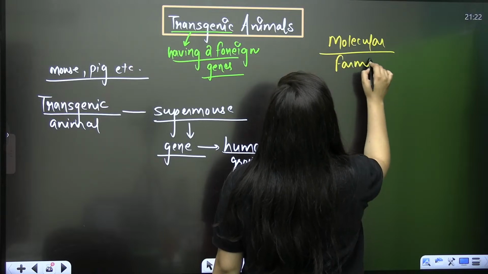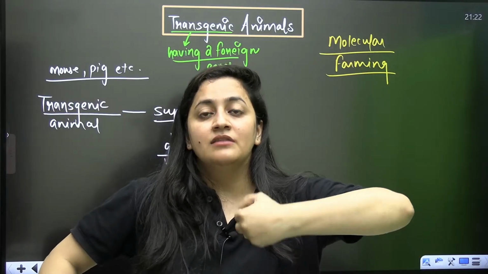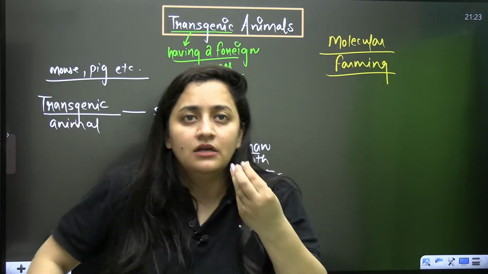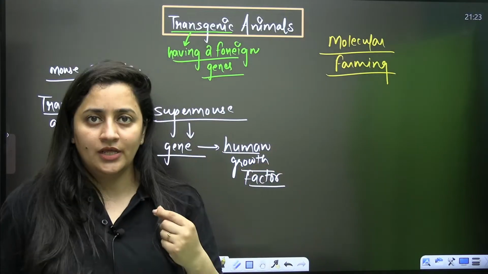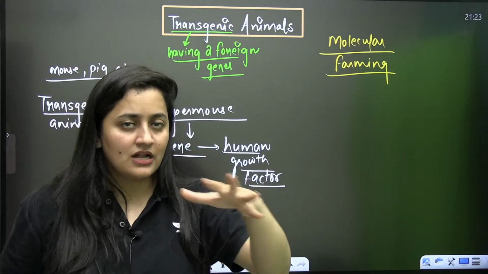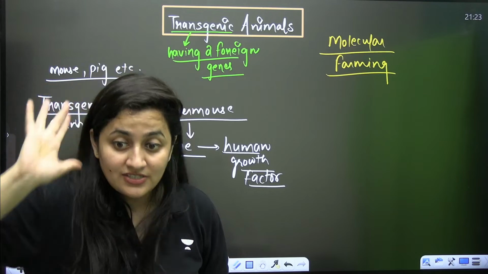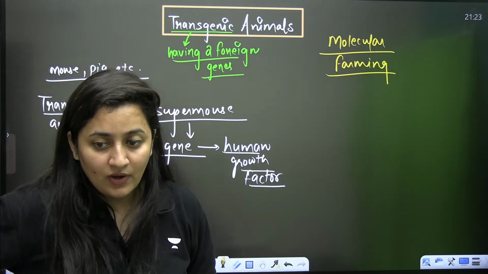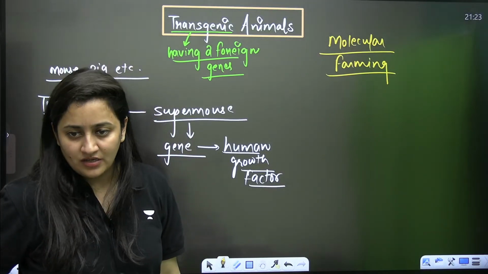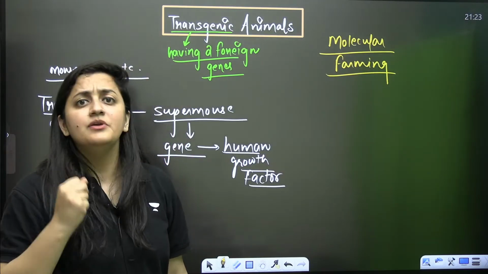We call it molecular farming. Let me explain this part also. Let's say in milching animals, we are introducing a gene, and that gene is providing us a certain vitamin or any particular protein or anything which is nutritional for us. Let's say I'm introducing a particular gene in a cow, the gene for alpha-1 antitrypsin. Just giving you one example. That gene will be inserted in a cow, so obviously in that cow's milk you are going to get that product. That will be healthy, isn't it? That will be used to treat the disease.